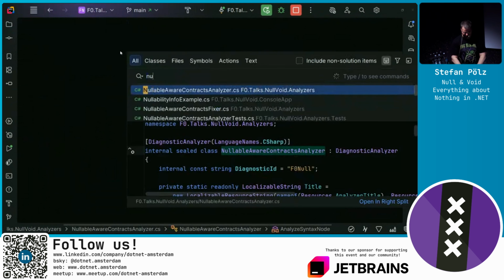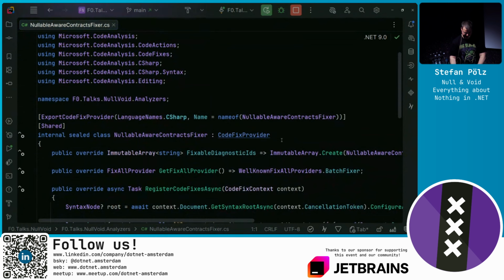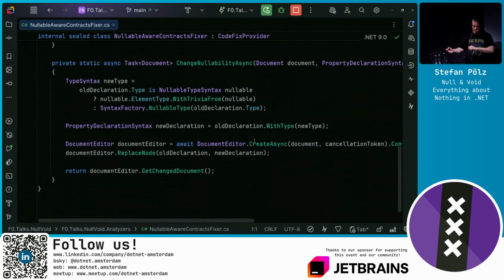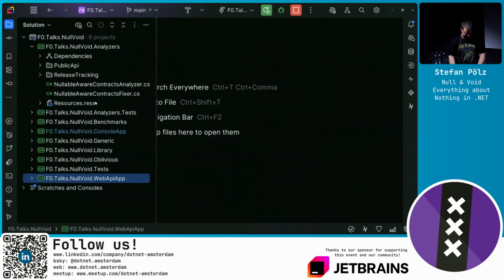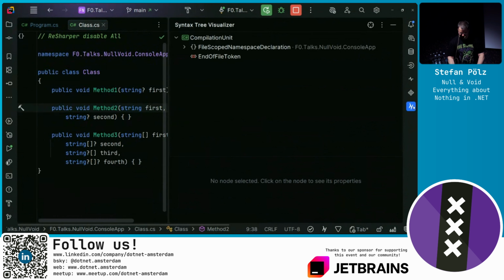And similar, we can also have a nullable fixer. So this is a so-called code fixer that works for this specific diagnostic ID, where we now add to the syntax tree a new node, the nullable type syntax. This is more or less just adding a question mark. That's a node in the syntax tree. If you want to inspect the nullable syntax tree, or a syntax tree in general, you can also use Rider to take a look at the syntax tree visualizer.